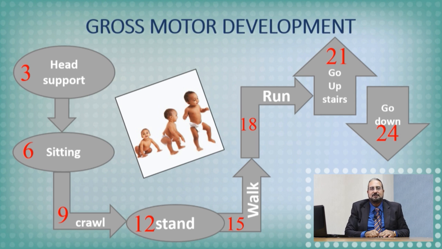However, the infant goes upstairs first before going downstairs. Why? Because of safety. Going upstairs is safer for the infant than going downstairs. So don't be surprised about going up first before going down. He's doing the safest before the easiest. This is the gross motor. This is an important figure to understand the rationale behind this.